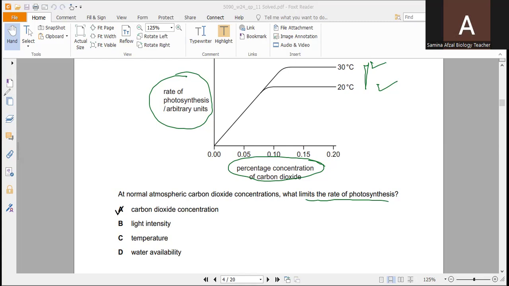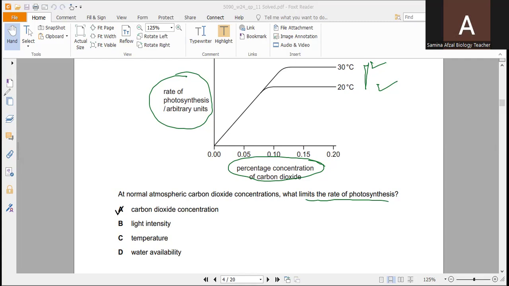So at carbon dioxide 0.04%, the rate of photosynthesis is directly affected by changes in carbon dioxide concentration. So we can say this is the limiting factor. Carbon dioxide will act as the limiting factor, because if carbon dioxide changes, the rate will also change. The rate of photosynthesis will also increase.